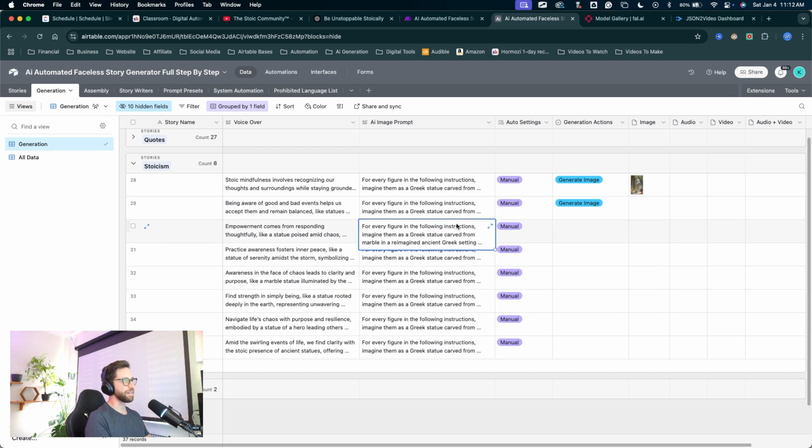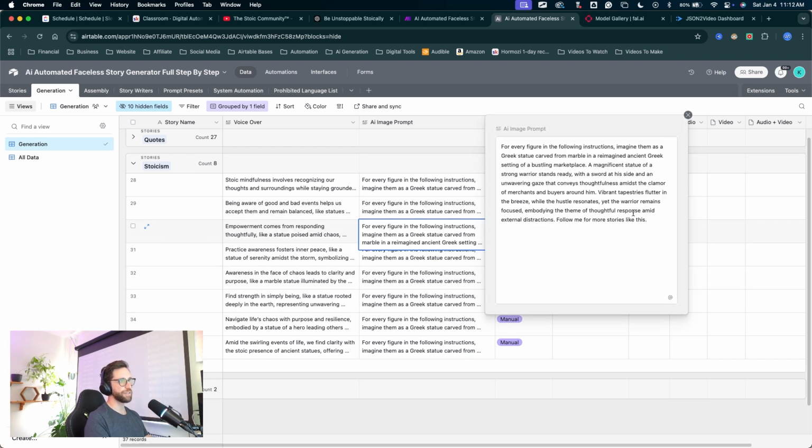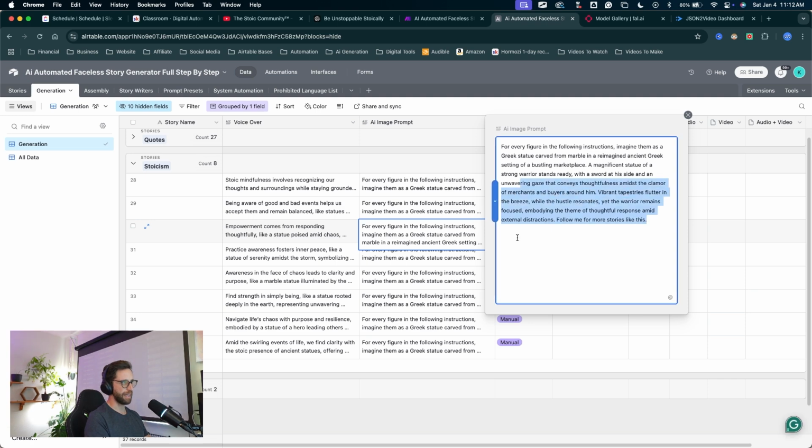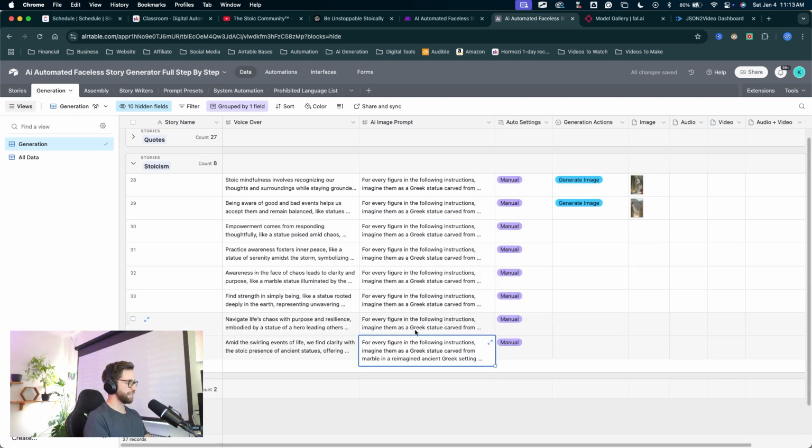But I'm coming in here. I want a little more manual control of this one just to double check. We could edit any of these prompts if we need to. And just gone through and checked out all the prompts. They all look pretty good.